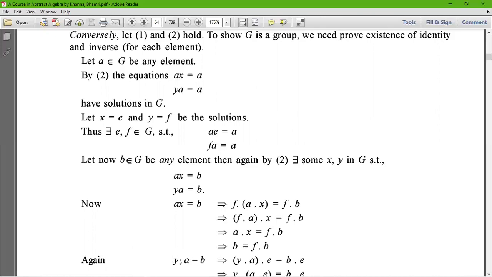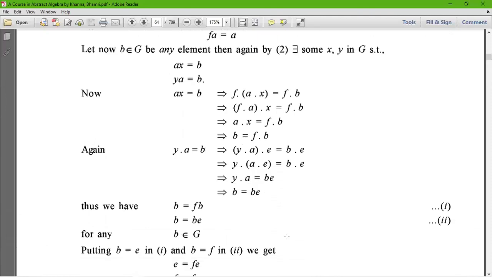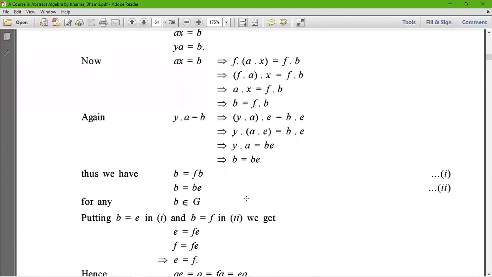Now again, ya = b implies (ya)e = be, so y(ae) = be, and ya = be. Since ya is nothing but b, we can say b = be.